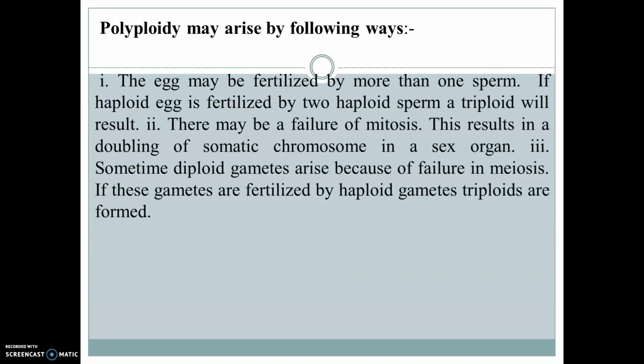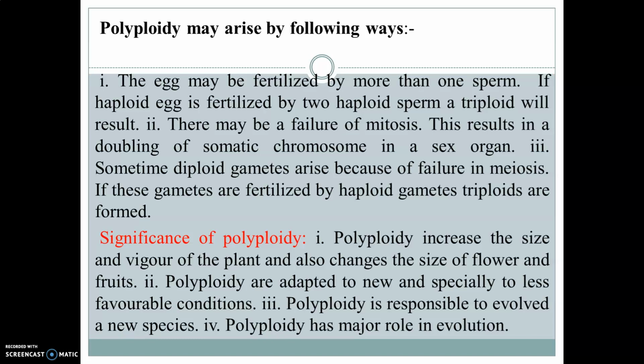Now polyploids may arise in the following ways. First, the egg may be fertilized by more than 1 sperm. If a haploid egg is fertilized by 2 haploid sperm, a triploid will result. Second, there may be a failure of mitosis. This results in doubling of chromosomes in the sex organ. Third, sometimes a diploid gamete arises because of failure in meiosis. If these gametes are fertilized by a haploid gamete, triploids are formed.